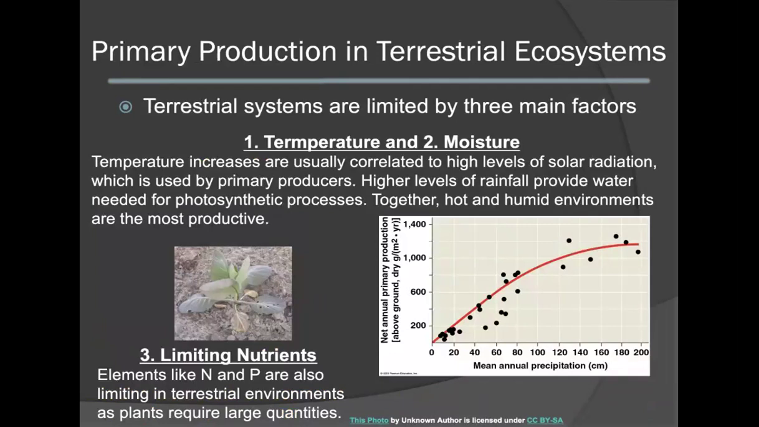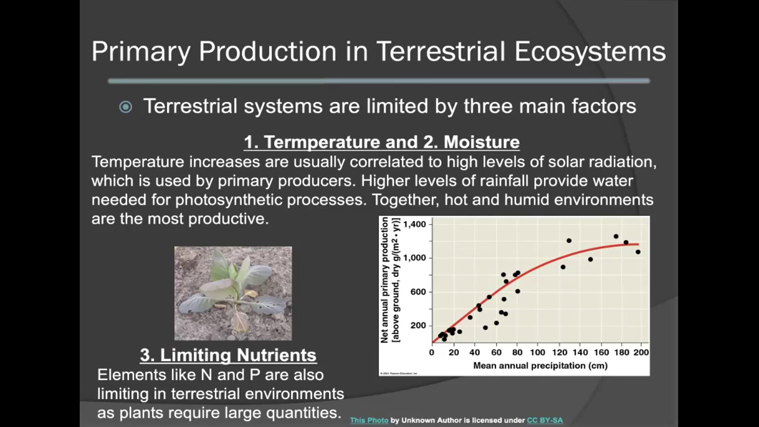When we consider primary production levels in terrestrial ecosystems, they are primarily limited by three main factors: temperature, moisture, and limiting nutrients. As temperature increases, this is usually correlated to higher levels of solar radiation. This can then be used by primary producers. Higher levels of rainfall can also provide the water needed for photosynthetic processes. Together, hot and humid environments are considered to be the most productive, as we can see in the tropical regions.